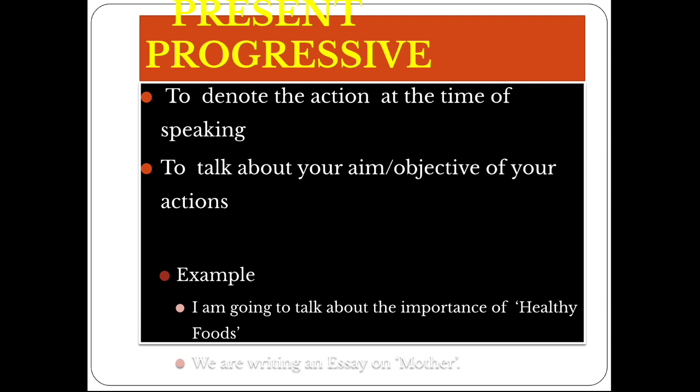He is writing a poem. He is going to visit. So the phrase going to is also considered present progressive. On some occasions, in some contexts, it is also used in the simple future tense.